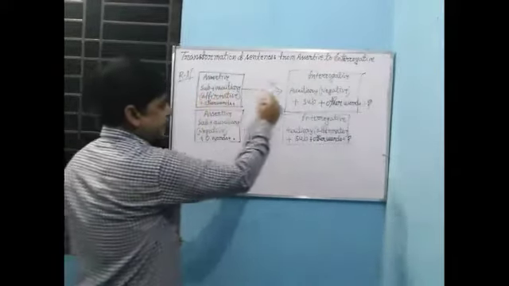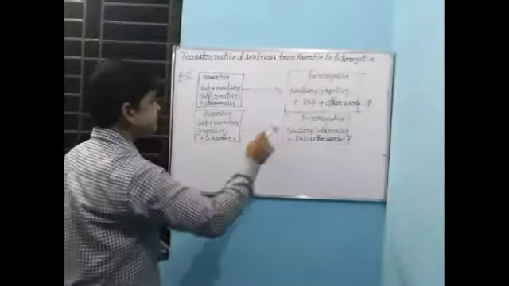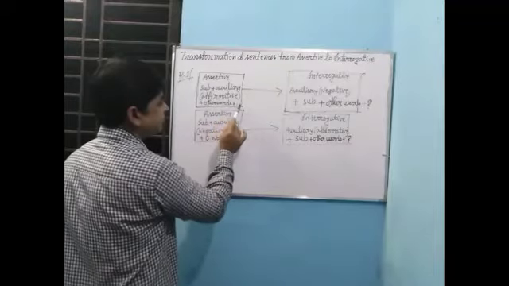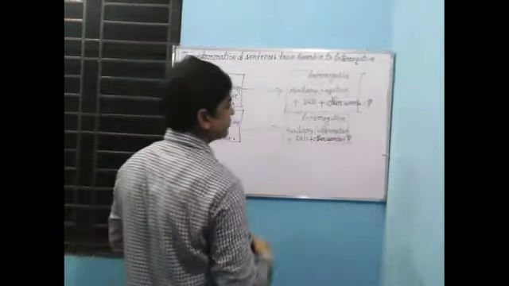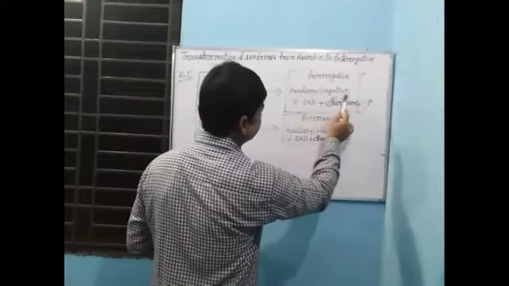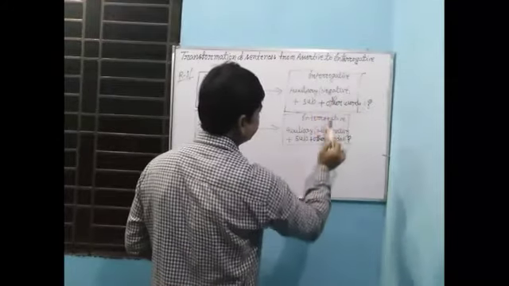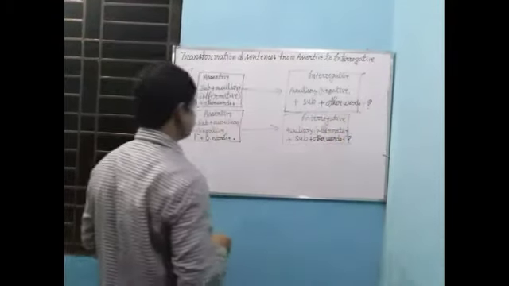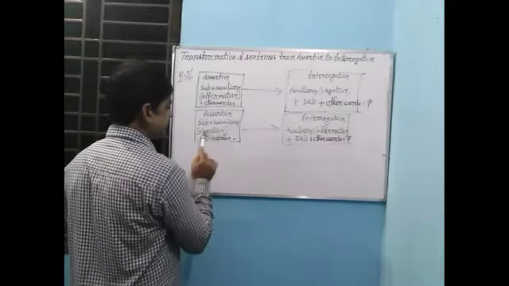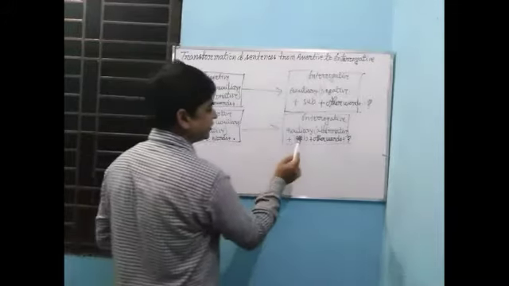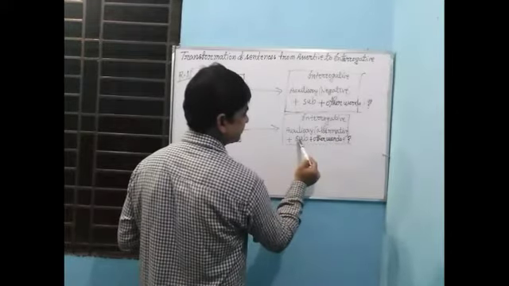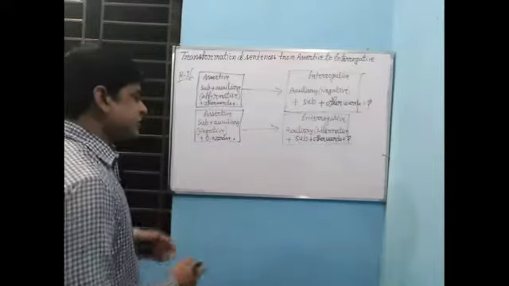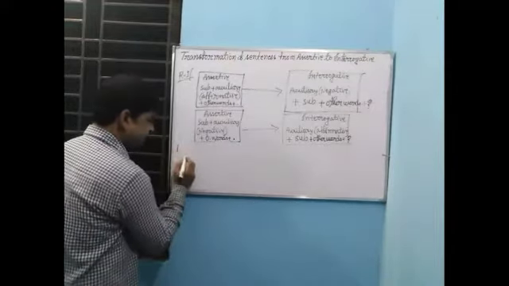Here is the assertive sentence and here is the interrogative sentence. Assertive sentence: subject plus auxiliary verb, affirmative, and other words of the sentence, then full stop. If you want to make it interrogative, you have to use the auxiliary verb in the beginning and you have to make it negative. Then you have to put your subject, then other words of the sentence, then note of interrogation. If you get your auxiliary verb in negative form, you have to use it in affirmative form before the subject. Then other words of the sentence, then note of interrogation. So if you take an example, it will be more clear to you.